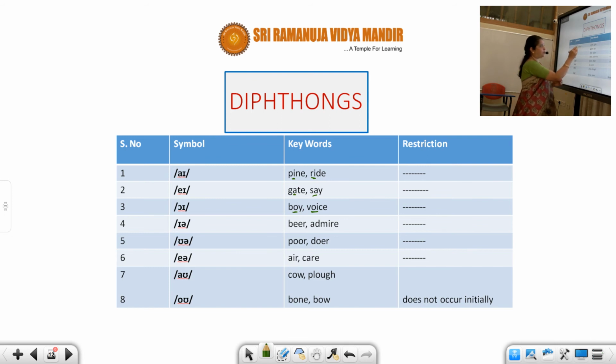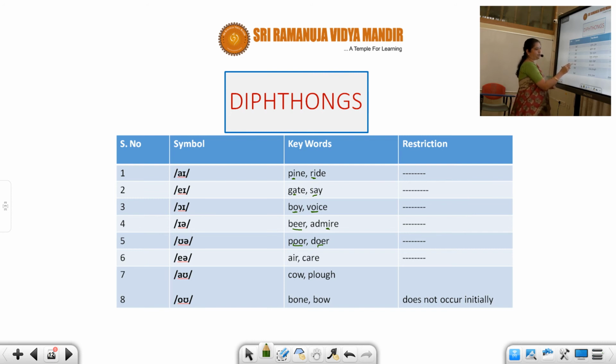A. Okay, I, pine, ride. This is A, gay, say. Oi, boy, boy. So here one O is using two vowels, a diphthong, and OI is also using the diphthong. Now, ear, beer, admire. Here two E's are taking a diphthong and one I is also taking a diphthong. Ua, poor, doer.